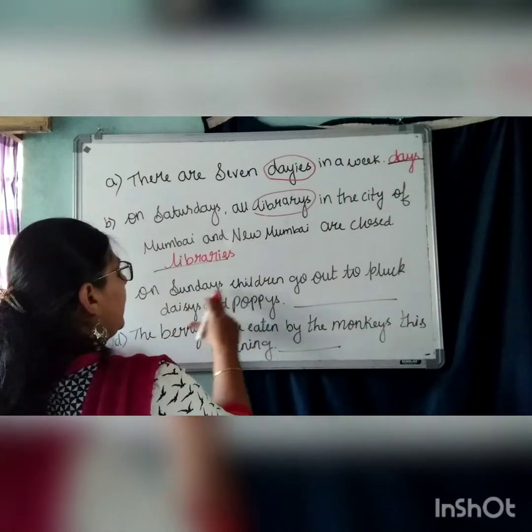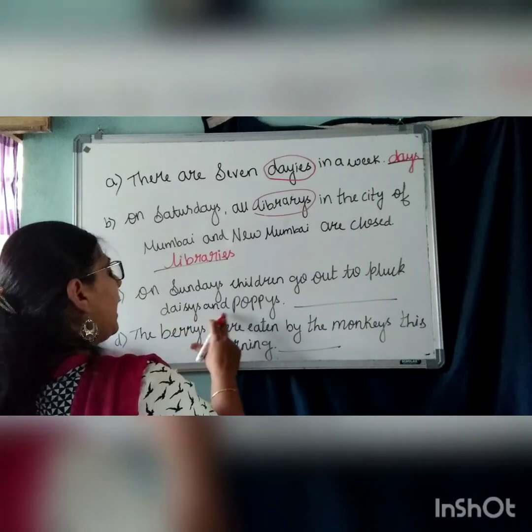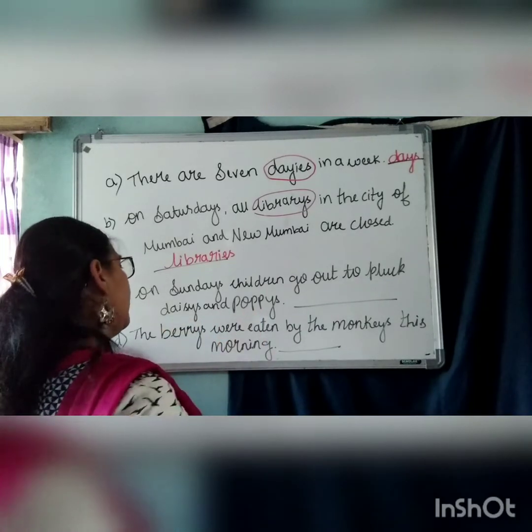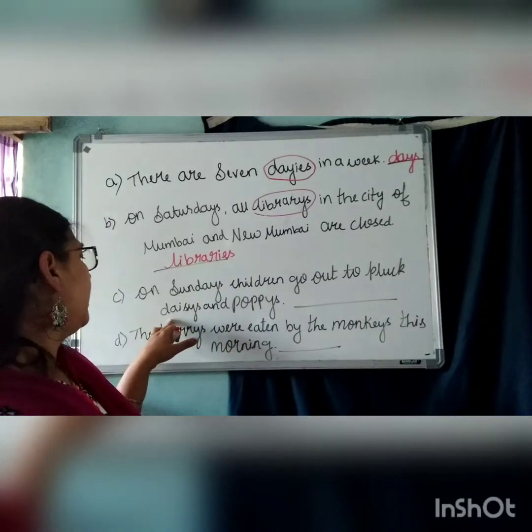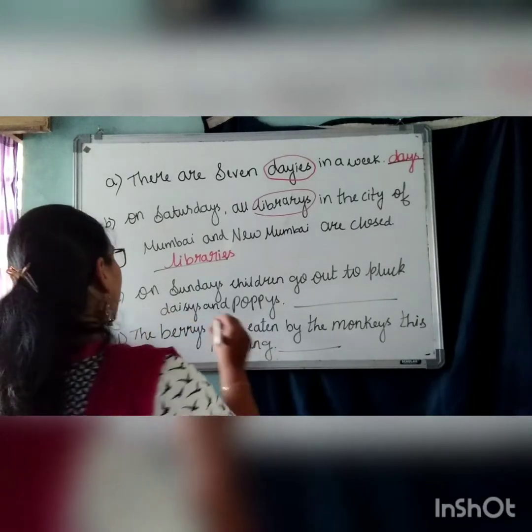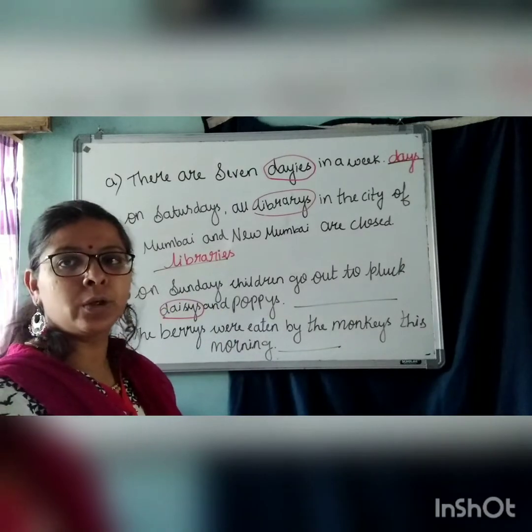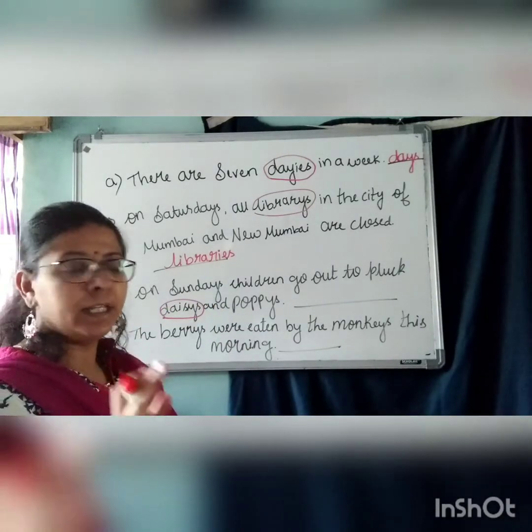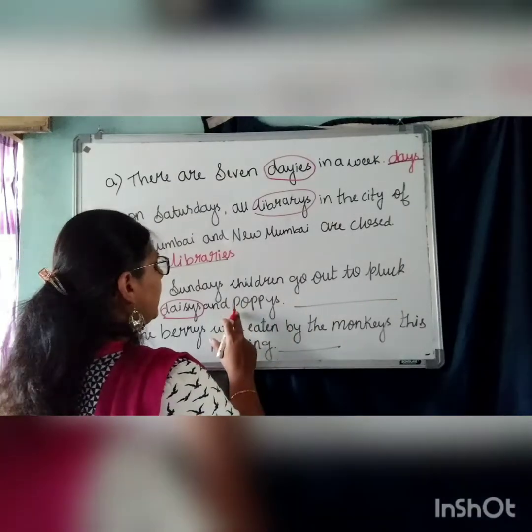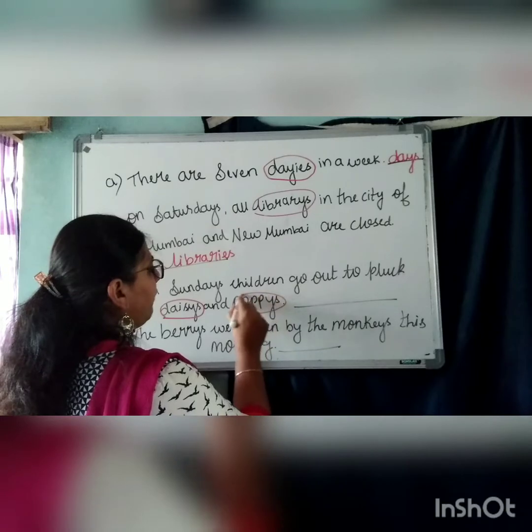On Sundays, children go out to pluck daisies and poppies. See here, spelling of daisies. D-A-I-S-Y-S. So this is wrong. When there is a consonant, we use IES. Even poppies, P-O-P-P-Y-S. Here again we have a consonant.